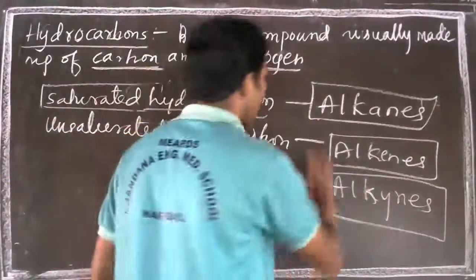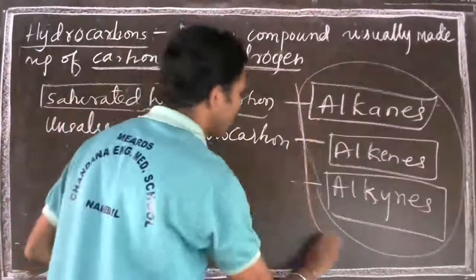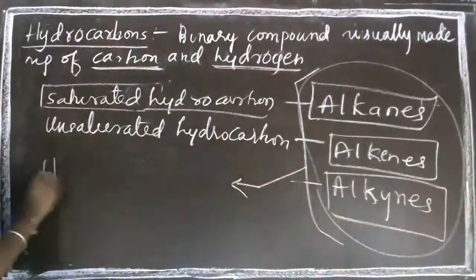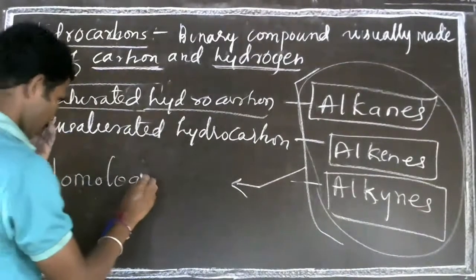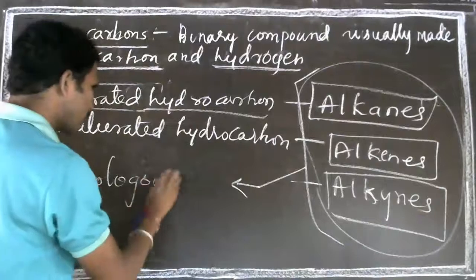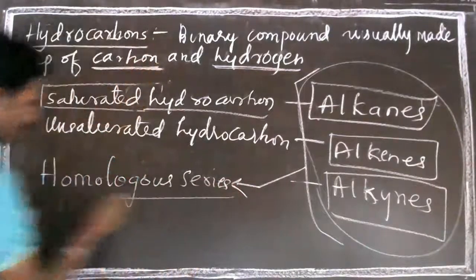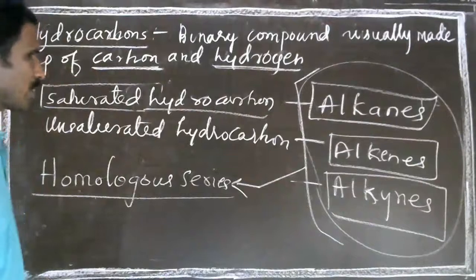These are called the homologous series. Homologous series. Write it down.